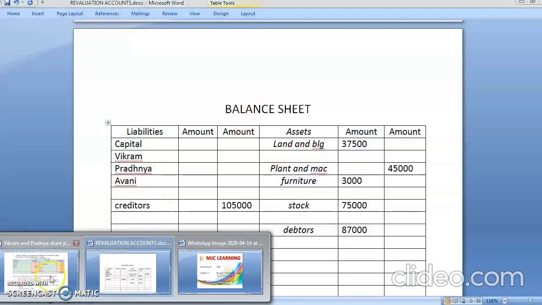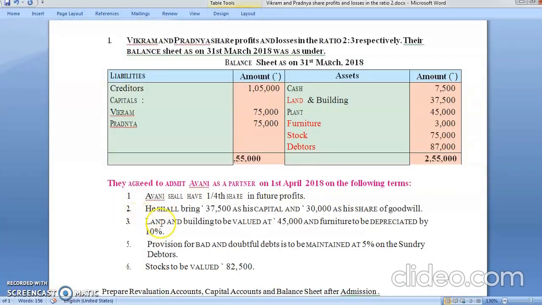What is your first adjustment? Tell me. He shall bring 37,500 as capital.